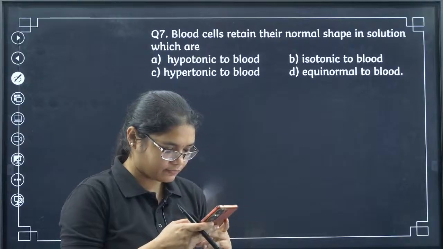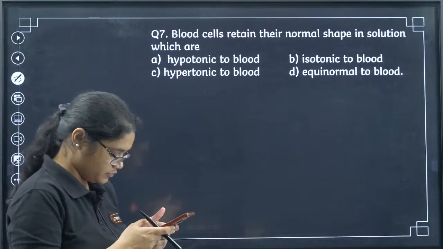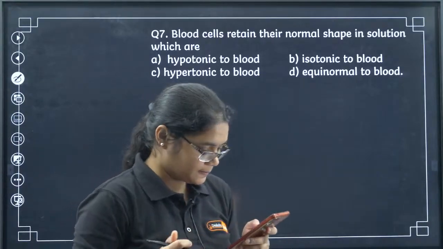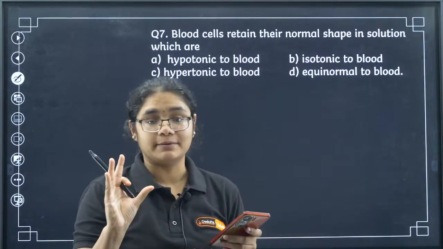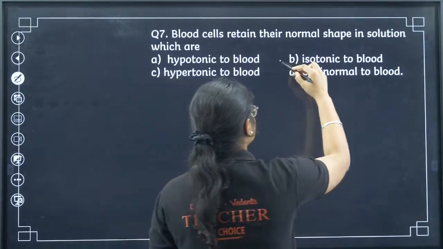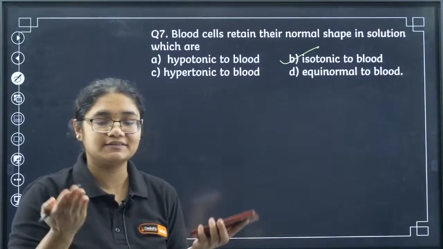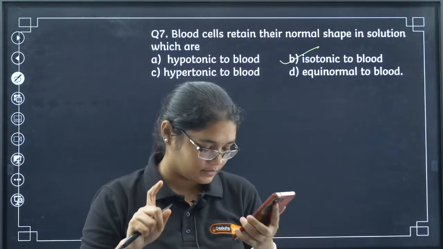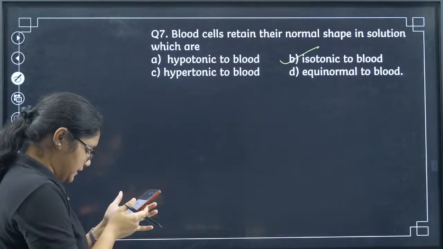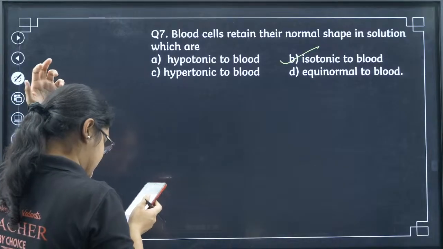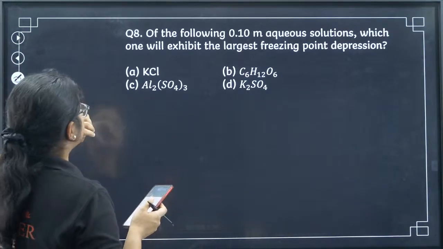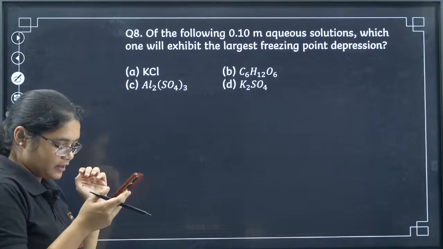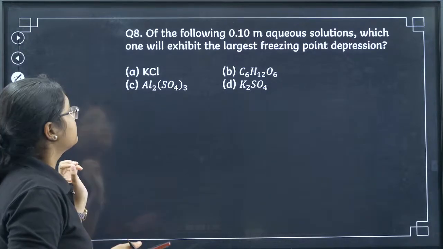Yes, 6A I have got. Now the 7th one. Please check the answer. Normal shape means it should be isotonic. When the osmotic pressure is the same, then it will remain in the normal shape. So it is option B here. Some of you are saying A, it is wrong, it is B. Okay, let's move to the next question. I have got a correct answer from a few students. Let's move to the 8th one.